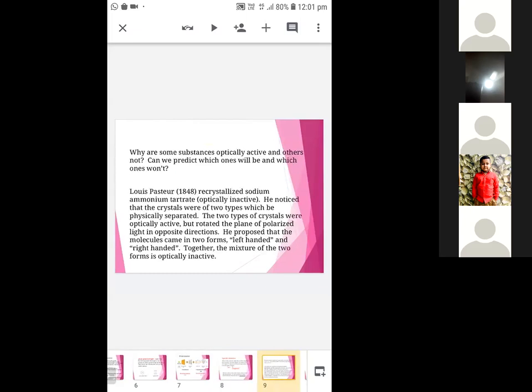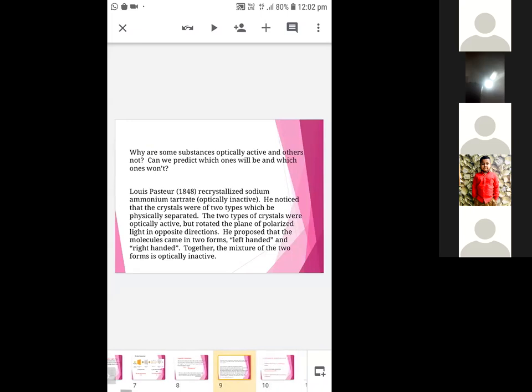Why are some substances optically active and others are not? Can we predict which one will be and which one not? So Louis Pasteur in 1848 recrystallized sodium ammonium tartrate, which is optically inactive. He noticed that the crystals were of two types, which he physically separated, and the two types of crystals were optically active, but rotated the plane polarized light in opposite directions. He proposed that the molecules came in two forms, left-handed and right-handed. So together the mixture of two forms is optically inactive.